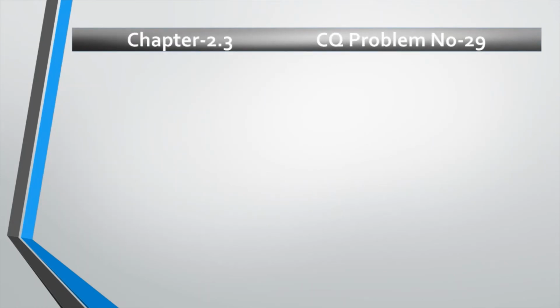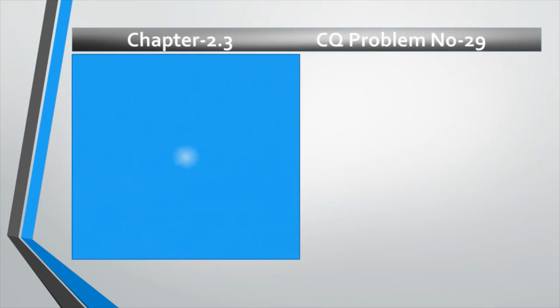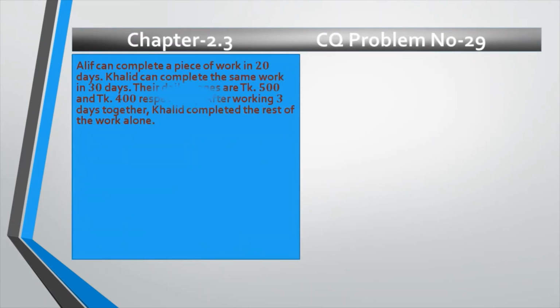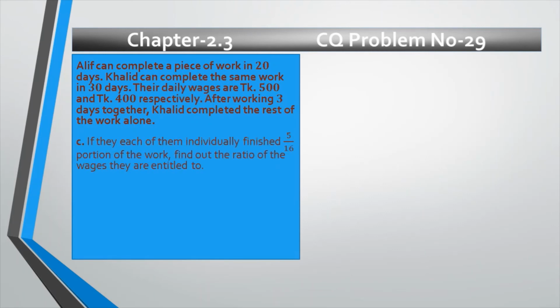So my dear students, now solution number C. This is a stem. Again you can see, and the question is, if each of them individually finished 5 by 16 portion of the work, find out the ratio of the wages they are entitled to. Let us see the solution.